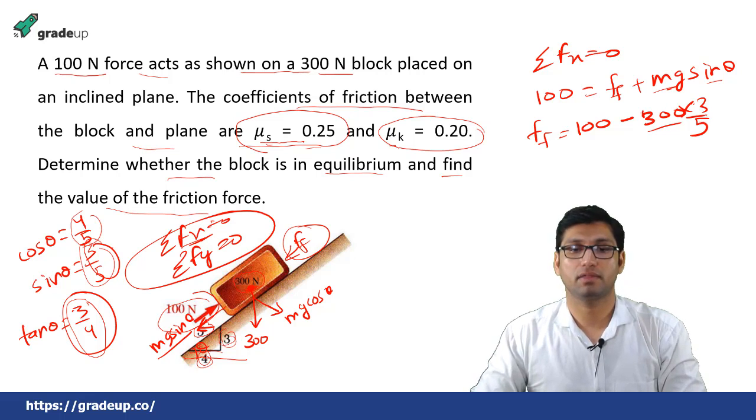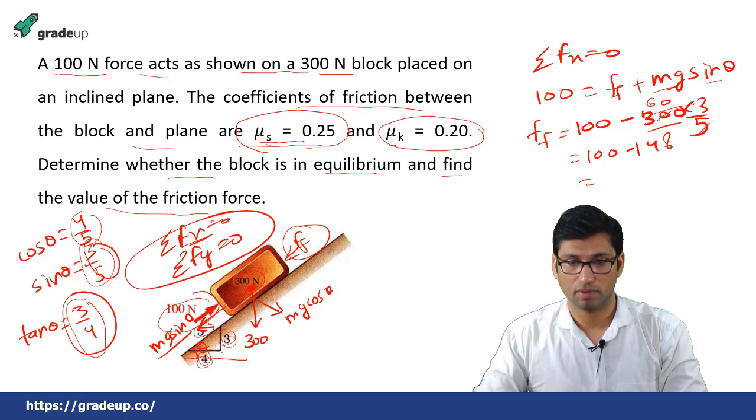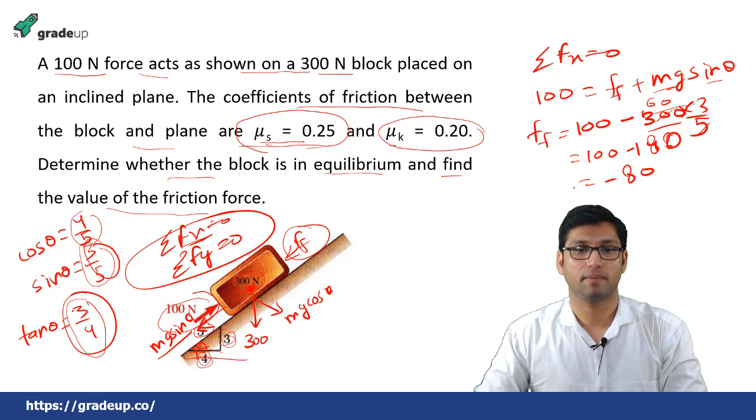So after solving it, 5 sixes are 30, this will be equal to 100 minus 180, 6 threes are 18, 180. So this will be equal to minus 80. Frictional force is equal to minus 80 Newton.